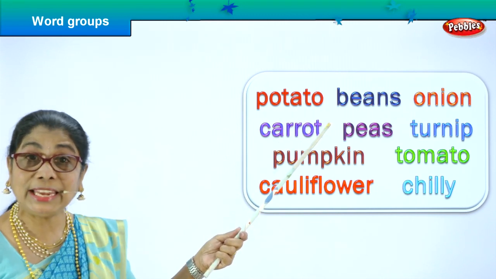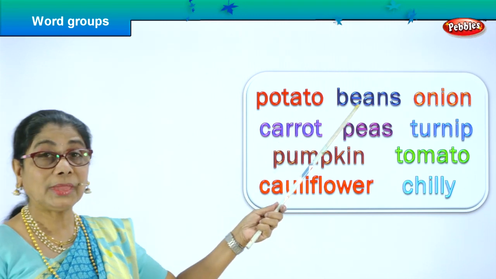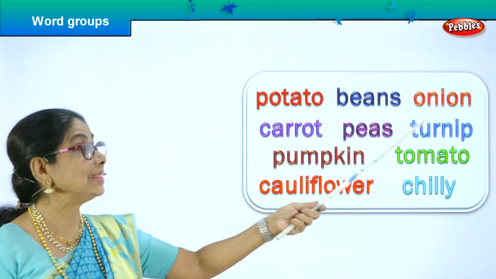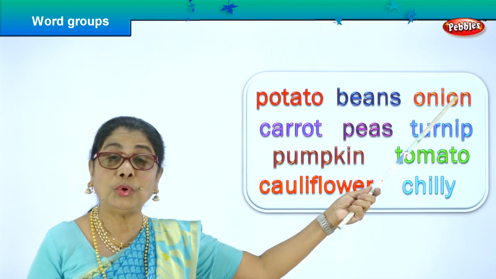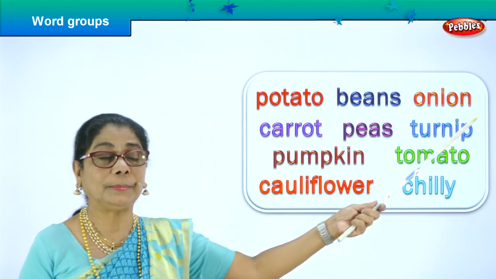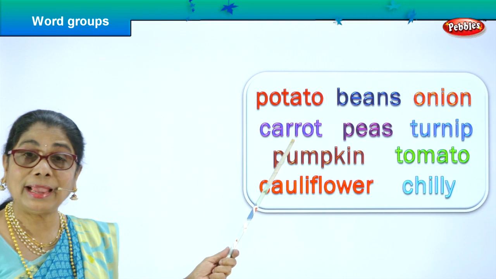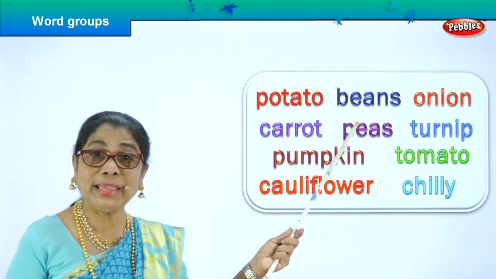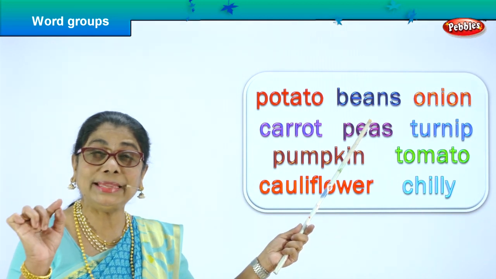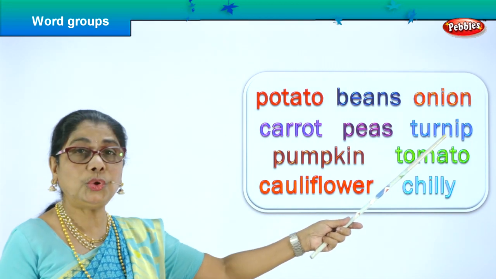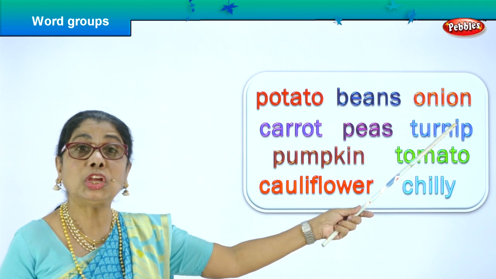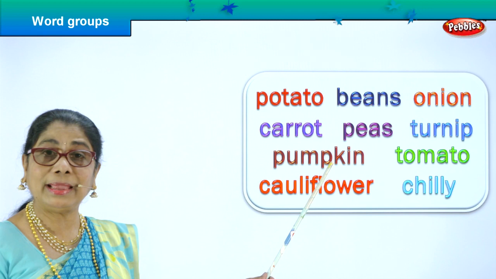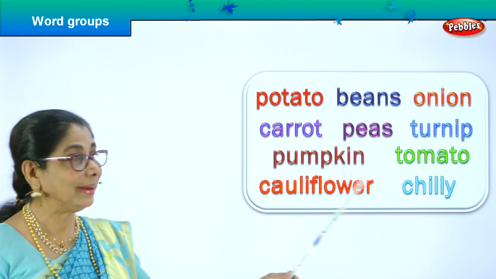P-O-T-A-T-O, potato. Good. B-E-A-N-S, beans. O-N-I-O-N, onion. C-A-R-R-O-T, carrot. P-E-A-S, peas. T-U-R-N-I-P, turnip. P-U-M-P-K-I-N, pumpkin.